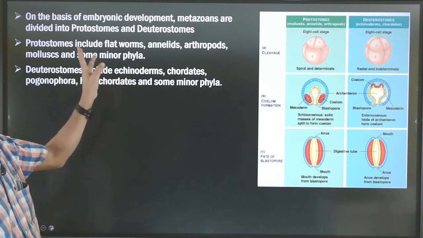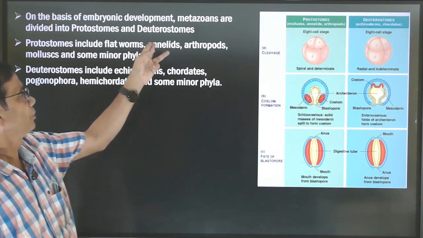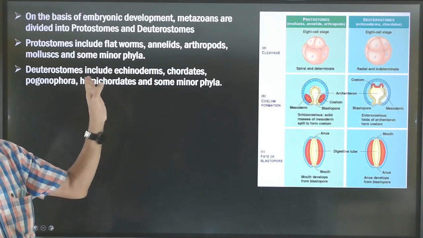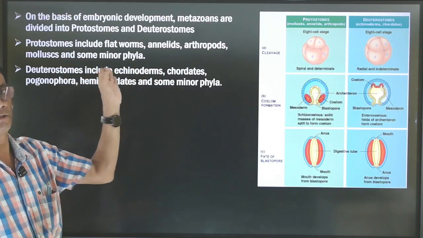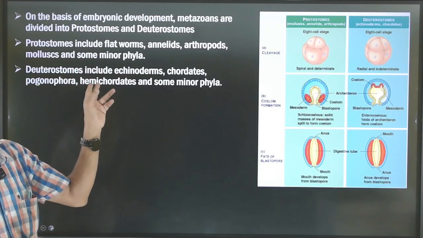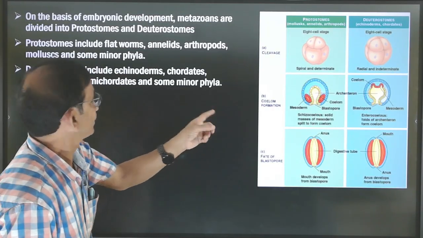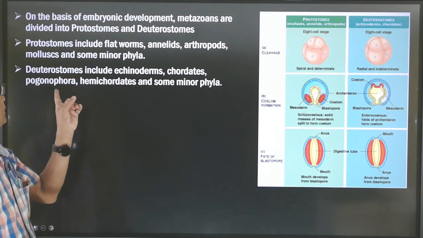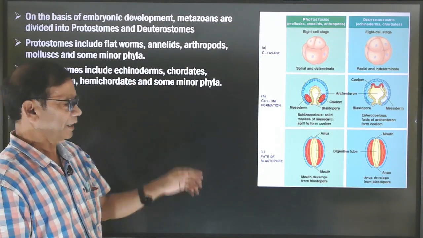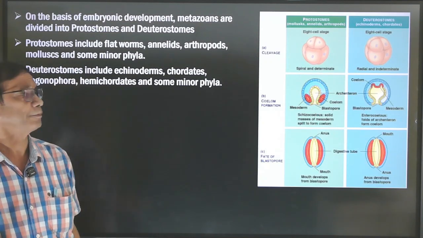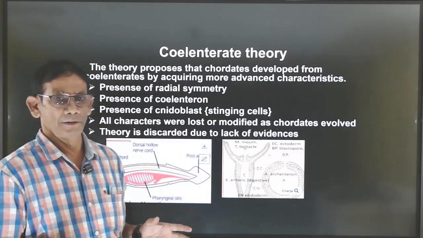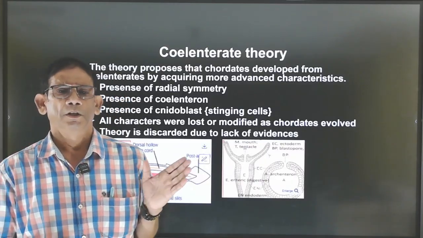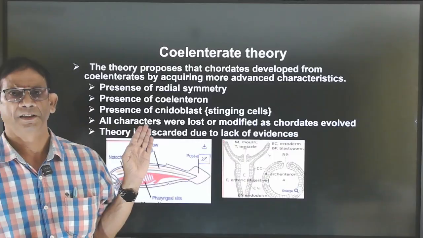The first is protostomes and the second is deuterostomes. In protostomes, flatworms, that means platyhelminthes, annelids, arthropods, and molluscs are there. And at the same time, deuterostomes include echinodermata, chordates, Pogonophora, Hemichordata, and some minor phyla. So there are various theories regarding the origin of chordates. The first one is the coelenterate theory.